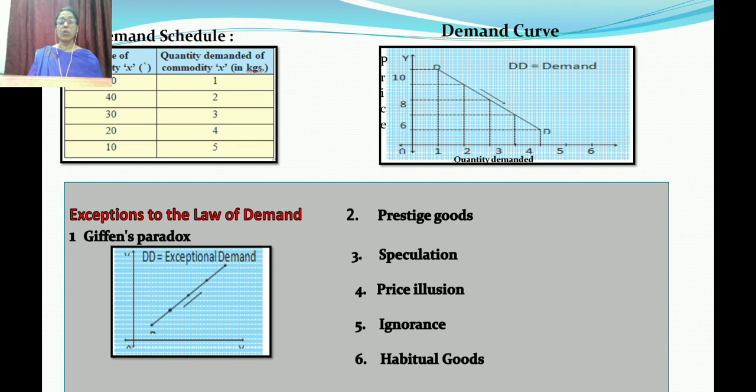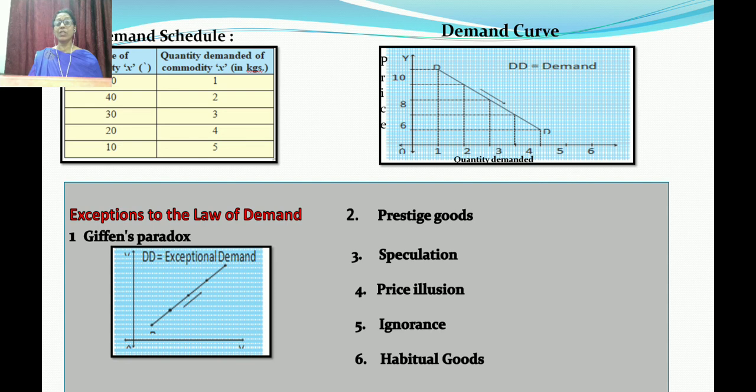If you go to the shop with only 500, you will purchase the things which come under 500. But assume that you have much money in your hand to purchase. So what do you do? You will go and purchase the branded thing, to show that I am purchasing such goods. So the price illusion comes under that.